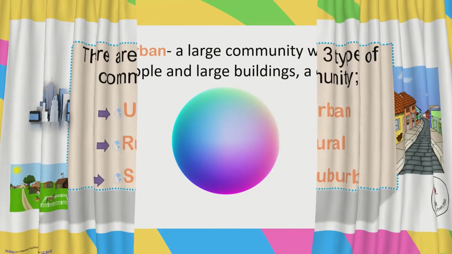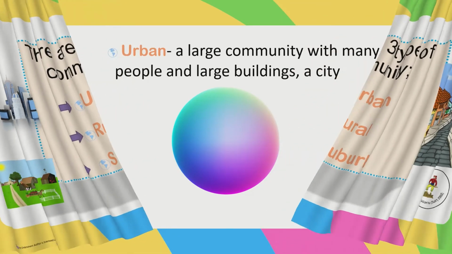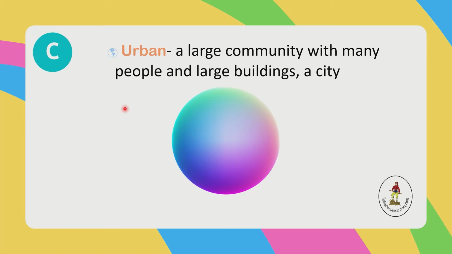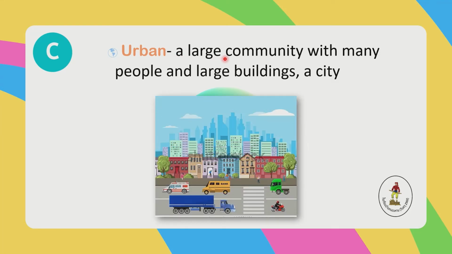Okay? So the first one is the urban community. So how do you spell urban? U-R-B-A-N, urban. Okay, so an urban community is a large community with many people and large buildings. Or it is called a city. A city.